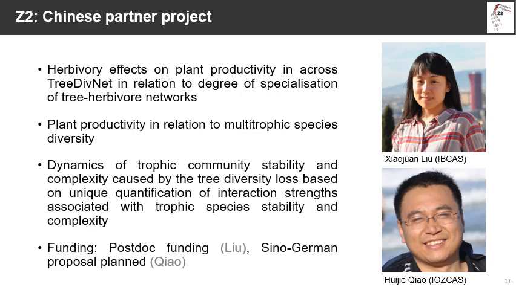Huizhi Zhao is an expert on ecological niche modeling and has substantial experience in biodiversity and will support the data management on the Chinese side. Huizhi Zhao wants to study the dynamics of trophic community stability and complexity. While Zhaozhen Liu has already secured CIS funds for her postdoc, Huizhi Zhao plans to submit a Sino-German proposal.